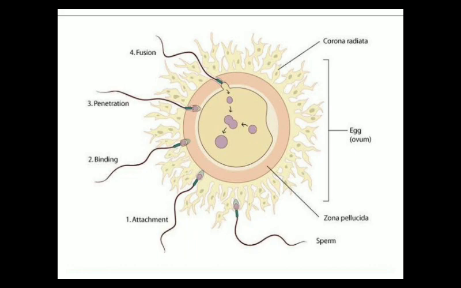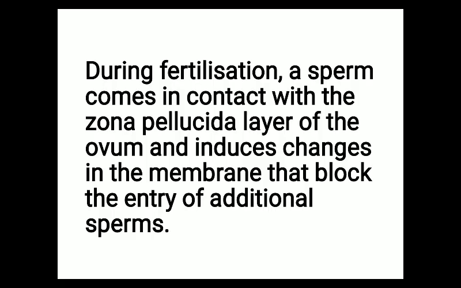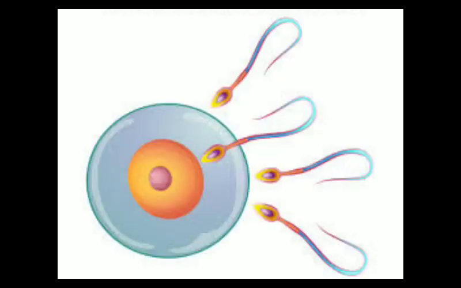So how does the process of fertilization take place? First the male gamete sperm come in contact with the zona pellucida layer of the ovum and induce changes in the membrane that block the entry of additional sperm. A female gamete is approached by many sperm, but only a single sperm will fertilize or fuse with the female gamete.